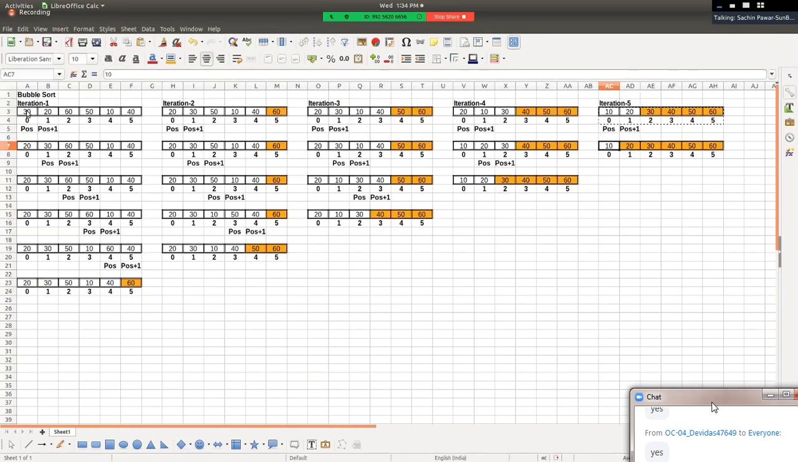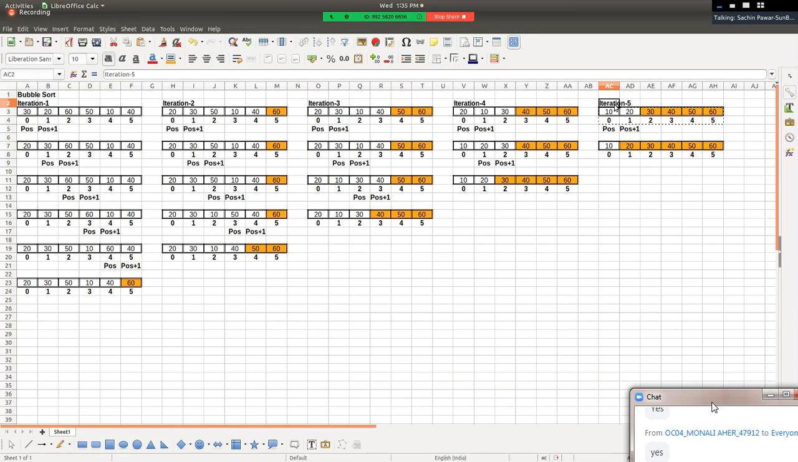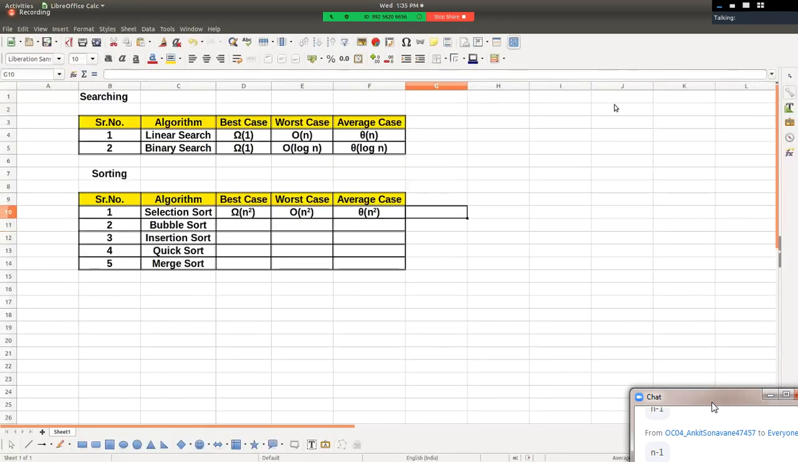Right? Here also passes are n-1. Here also, maximum how many iterations are required? Pawan, maximum how many iterations are required? Maximum n-1 iterations are required, and hence its worst case time complexity is n square. Hello friends, if you go by the algorithm, have you understood so far?